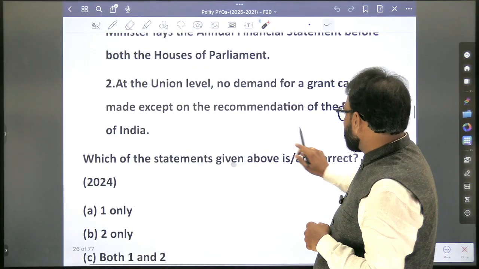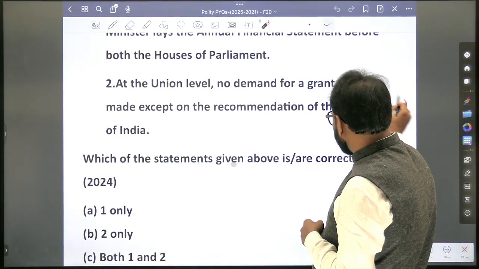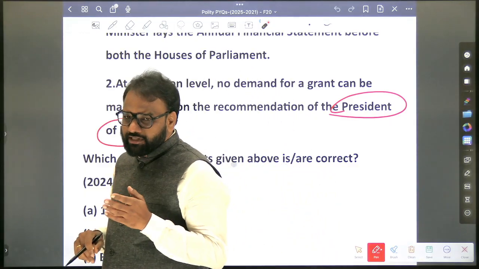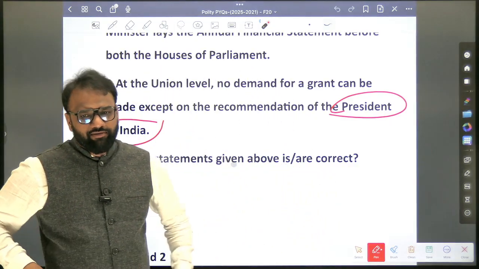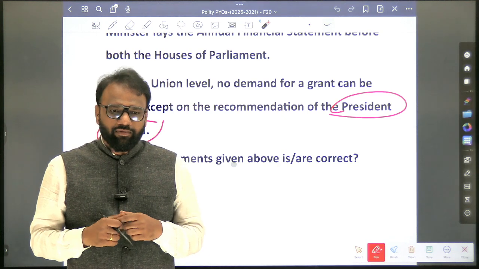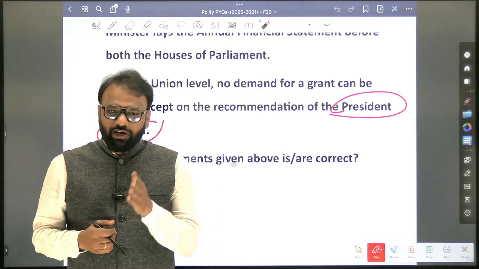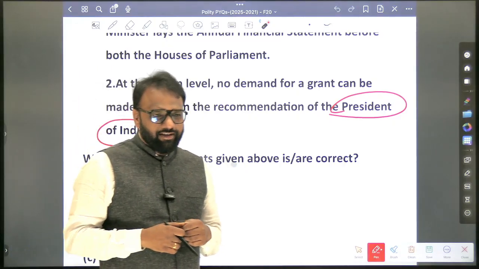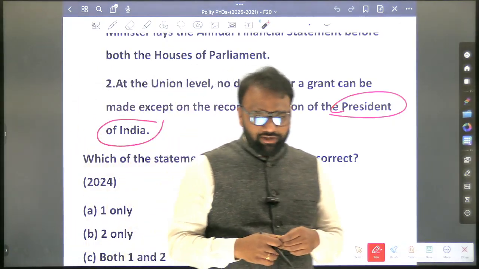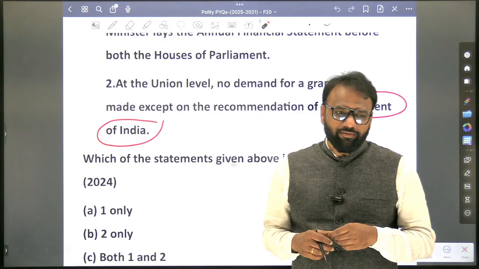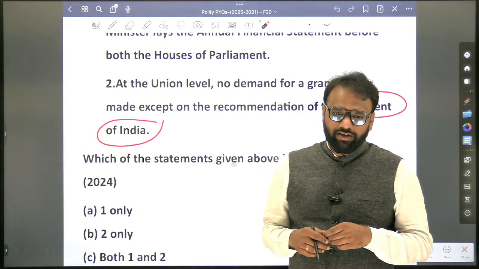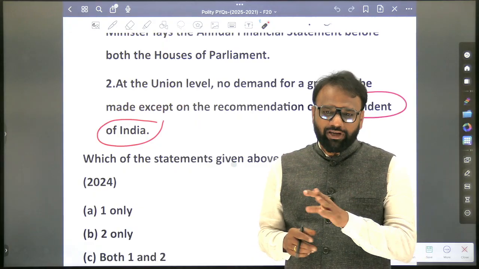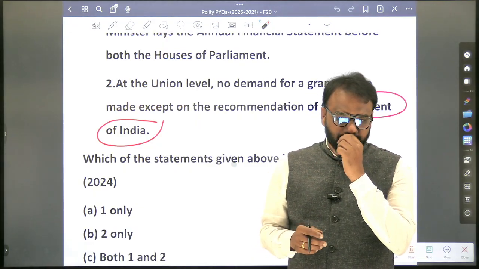Next, except on the recommendation of the President of India. Similarly, in which other case is the recommendation of the President of India required? Will you be able to recall one or two important examples wherein the recommendation of the President of India is required? Introduction of a money bill in the Lok Sabha. It requires what? Prior recommendation of the President. Next. Finance Bill 1. Yes. Next. Introduction of new types of taxes. Yes. New types of taxes. So tax will be considered as part of a money bill itself.